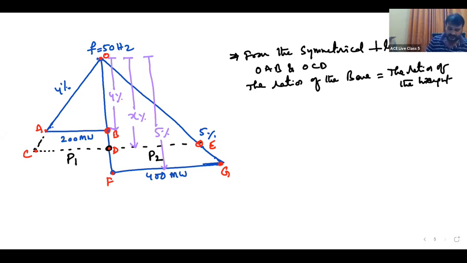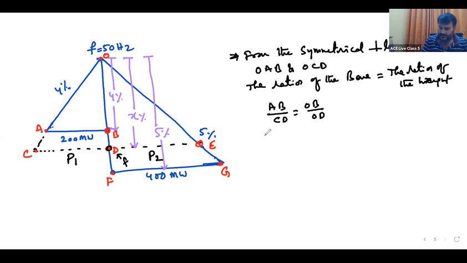Because both are settled at this common frequency, and we are going to find what that frequency is. This is the procedure. The ratio of the height is equal to the ratio of the base. AB divided by CD is equal to OB by OD.